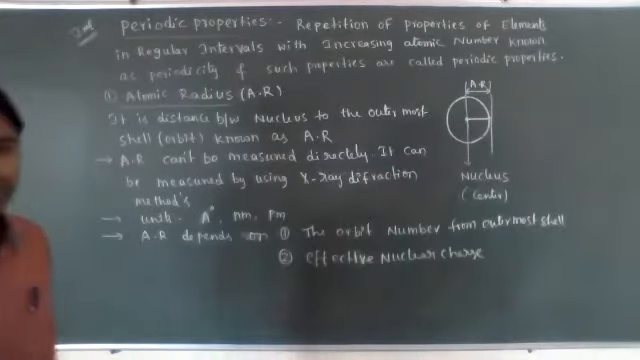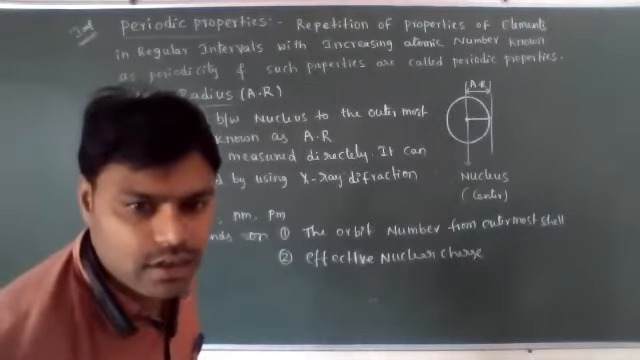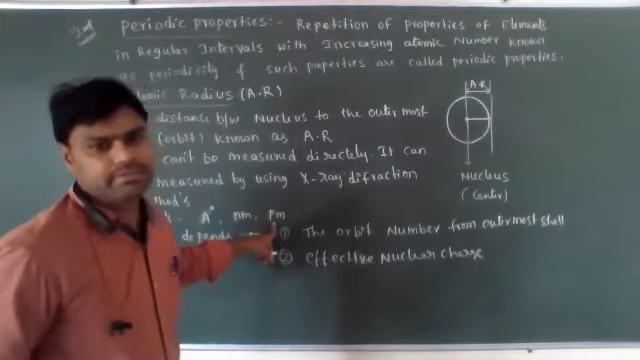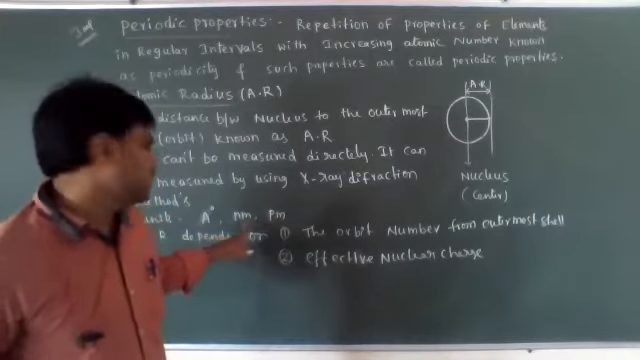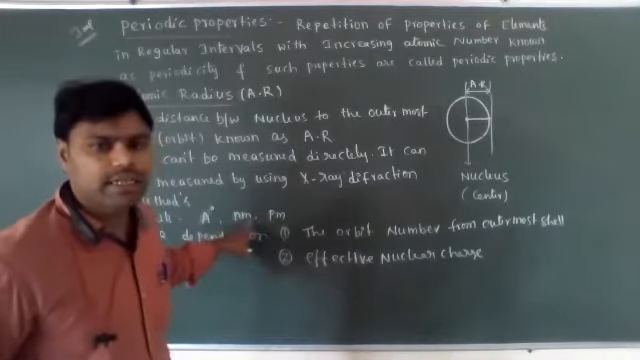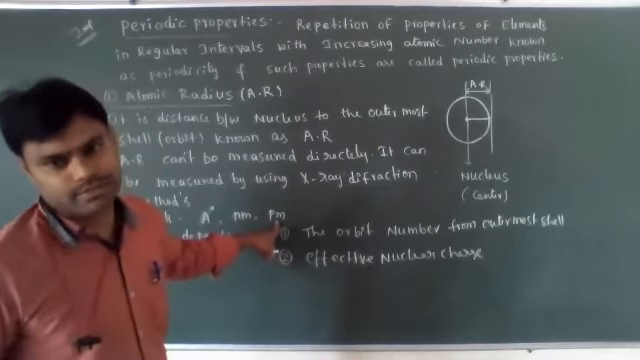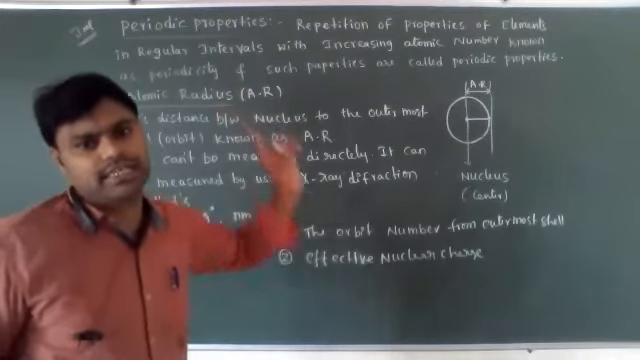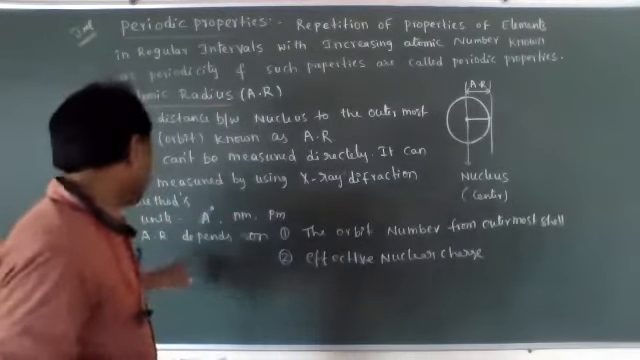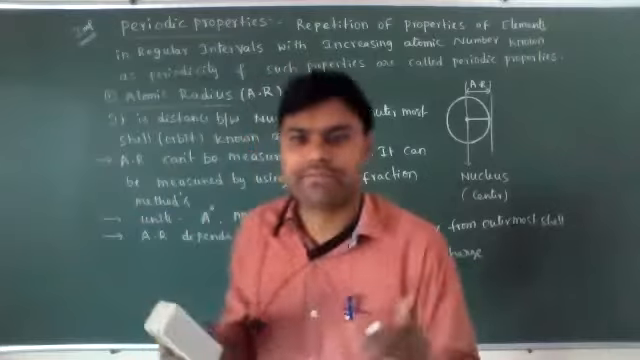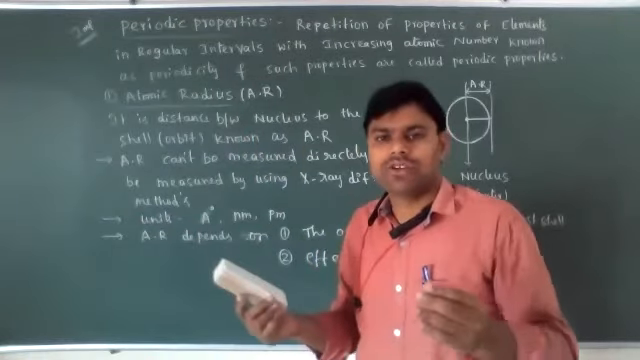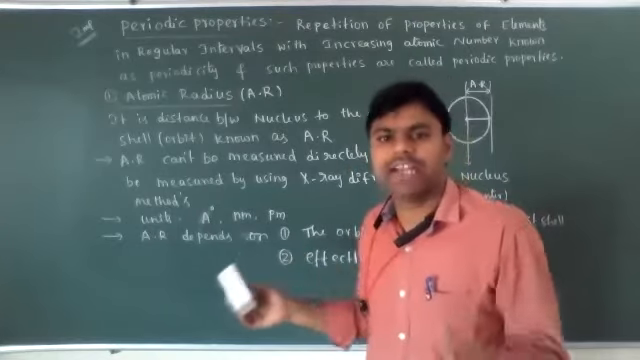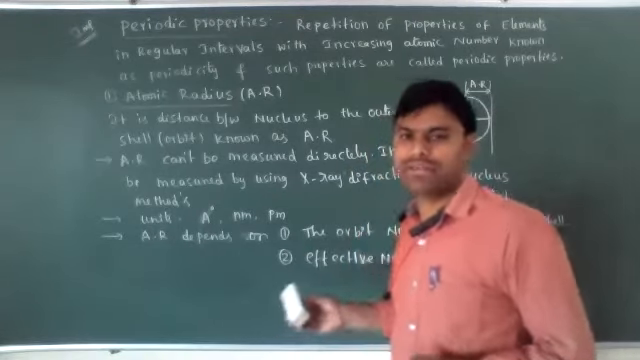Effective nuclear charge. If effective nuclear charge increases... The third is units: picometers (pm), angstroms, nanometers, or picometers. We already discussed these units, angstrom, nanometers, and picometers, in atomic structure. So the atomic radius mainly depends on the orbit number from the outermost shell. As the number of orbits on the outermost shell increases from the nucleus, the atomic radius will increase.